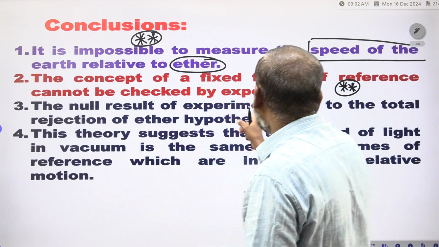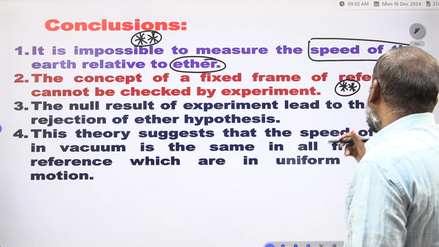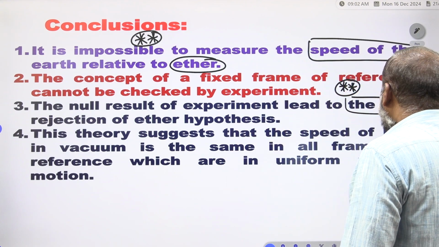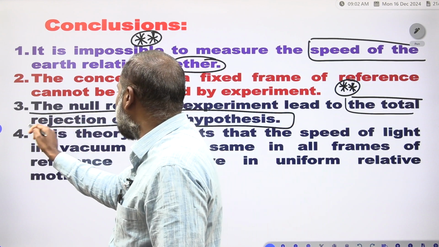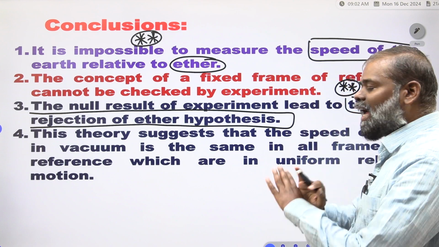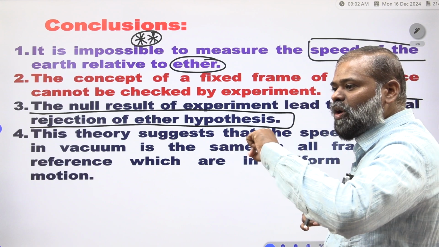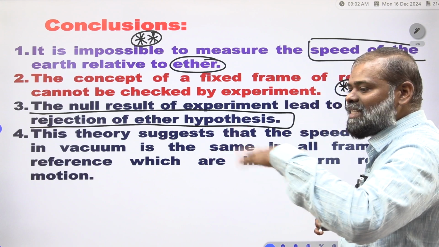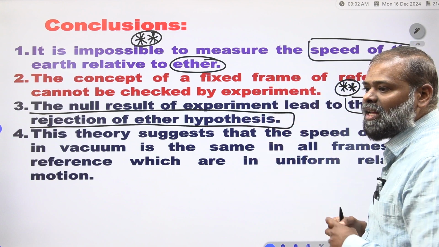The null result of the experiment led to the total rejection of the ether hypothesis. By doing this experiment we are giving the statement of the rejection of the ether hypothesis. Clear? This is the third one.